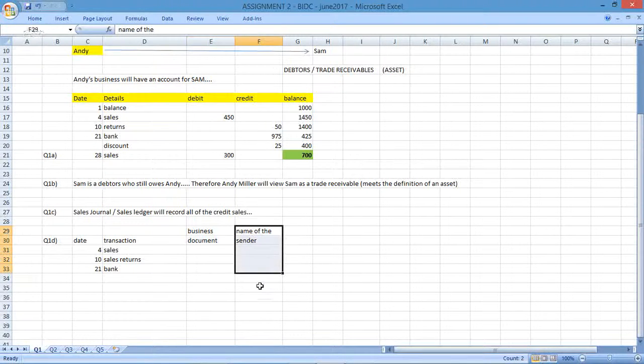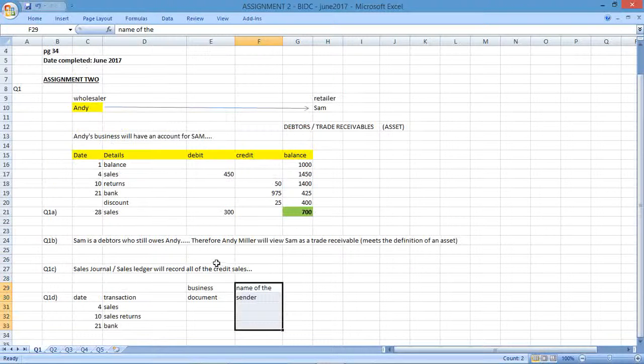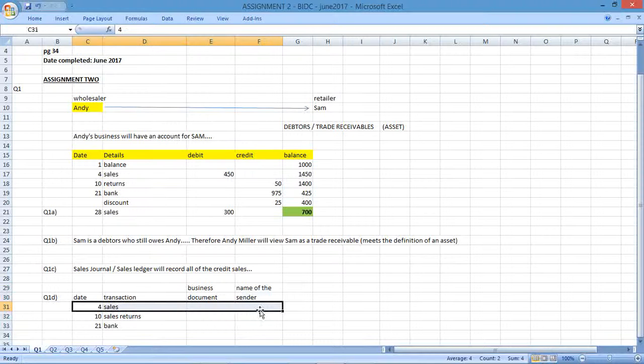The name of the sender is the person creating that document. So if I'm looking at the 4th, we know there's a sale. If there's a sale, the business will be selling to Sam. So the business document would be a duplicate sales invoice, or a duplicate credit sales invoice. Let's write the whole thing, credit sales invoice.